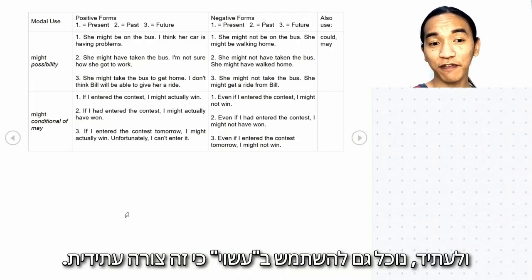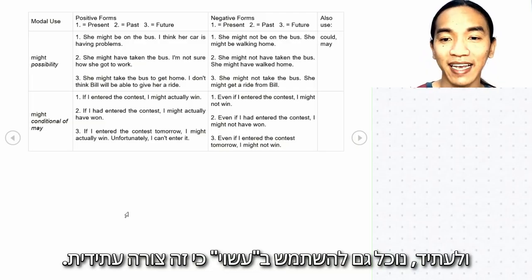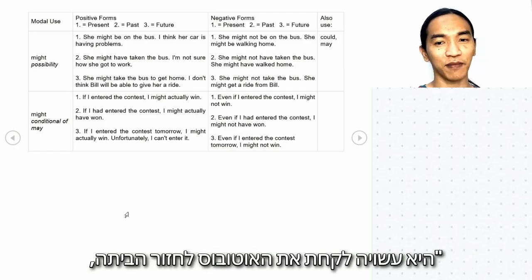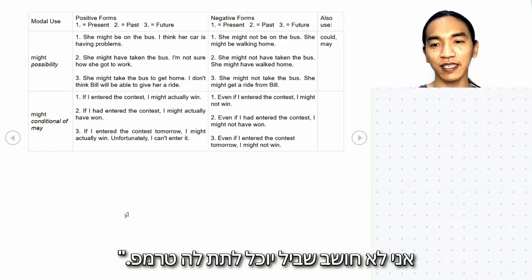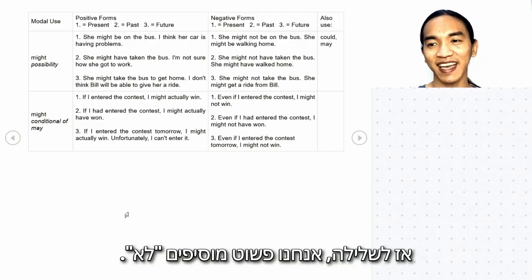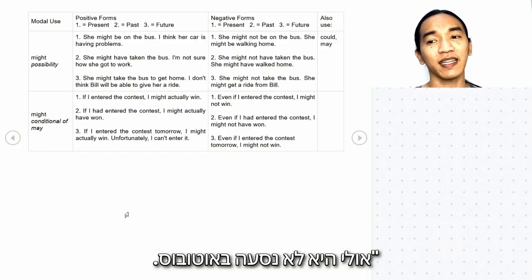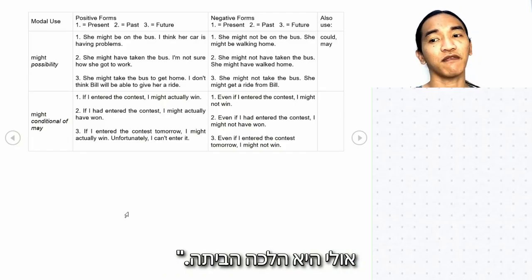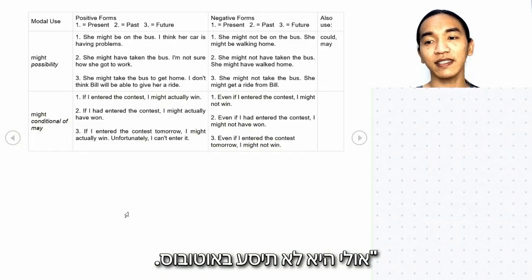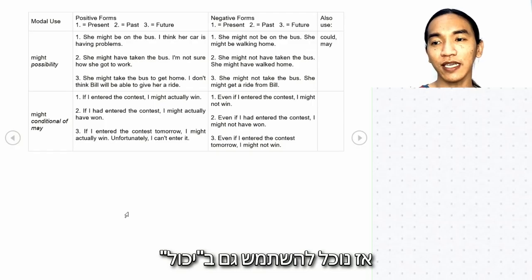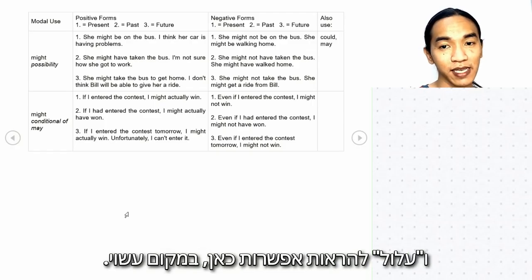Okay. And for the future, we could also use might because it is future in sense. She might take the bus to get home. I don't think Bill will be able to give her a ride. Okay. So for negative, we just add not. She might not be on the bus. She might be walking home. She might not have taken the bus. She might have walked home. She might not take the bus. She might get a ride from Bill. So we could also use could and may for possibility here, in replacement of might.